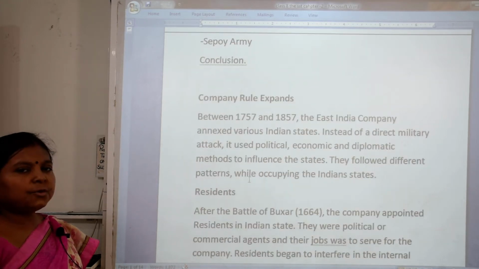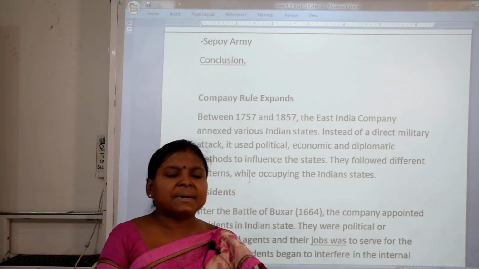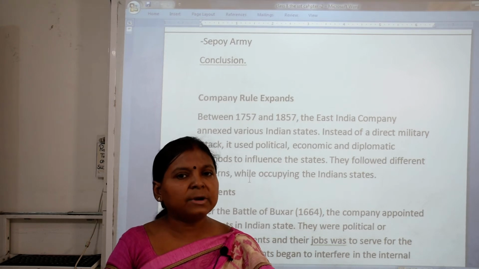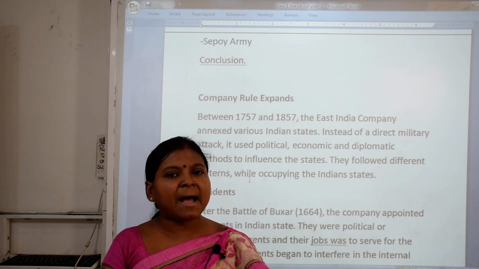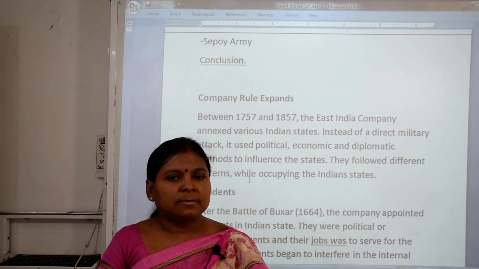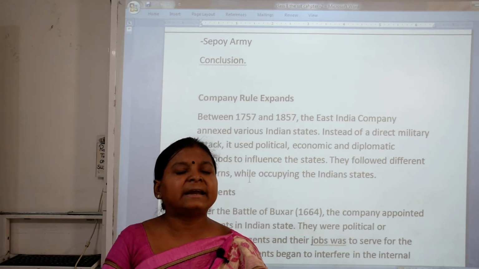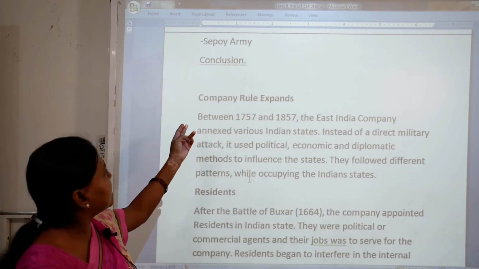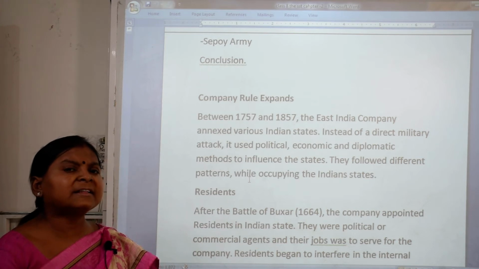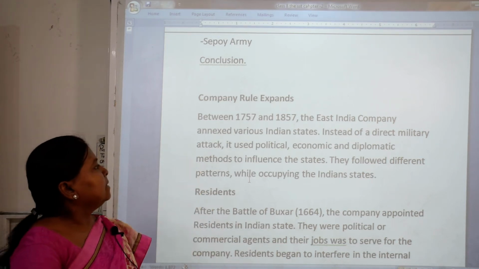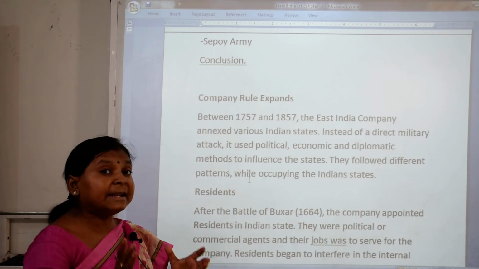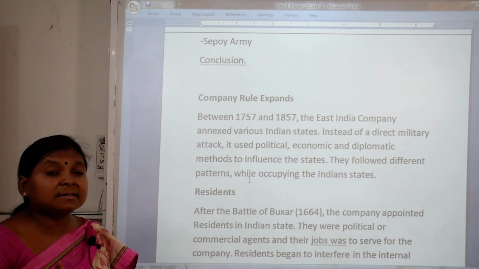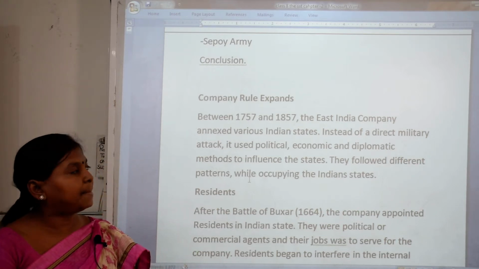Now, as we know, the East India Company entered the country, and during that time it was very small, and slowly they captured power and increased their trade in India. They even started interfering in the political affairs also. So the company rule expanded. Between 1757 and 1857, the East India Company annexed various Indian states. They brought these Indian states under their power.